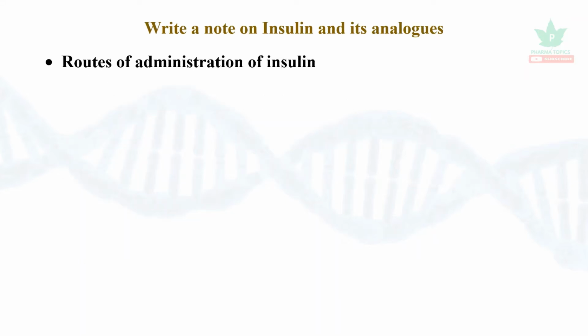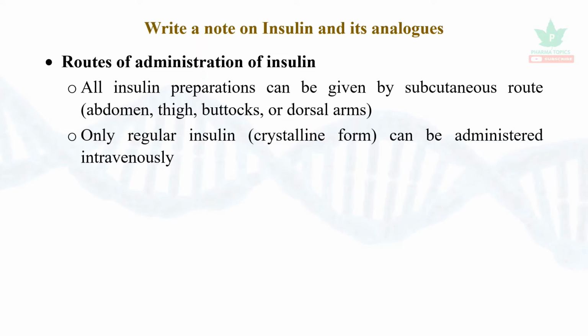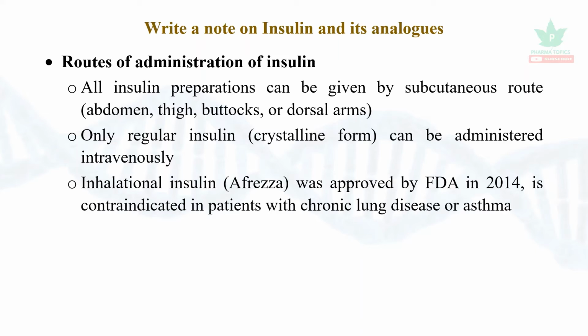The routes of administration of insulin: all the insulin preparations can be given by subcutaneous route in the abdomen, thigh, buttocks or dorsal arms. Only regular insulin, that is crystalline form, can be administered intravenously. Inhalational insulin, Afrezza, was approved by FDA in 2014. It is contraindicated in patients with chronic lung disease or asthma.